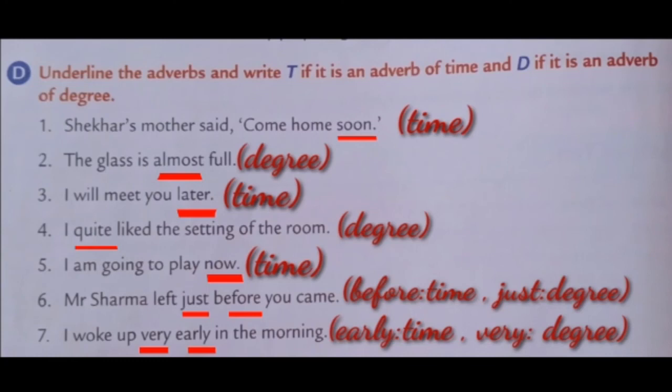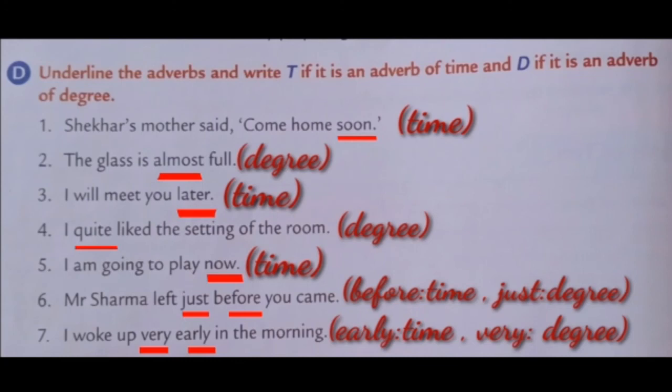Second one, the glass is almost full. Here the adverb is almost. What kind? Adverb of degree. What is an adverb of degree? An adverb of degree tells us how much or to what extent an action is done. Here, how much is the glass? Almost full. So, it is an adverb of degree.